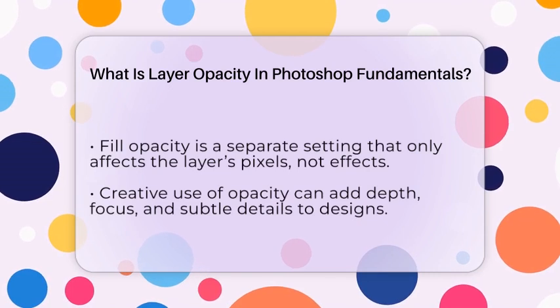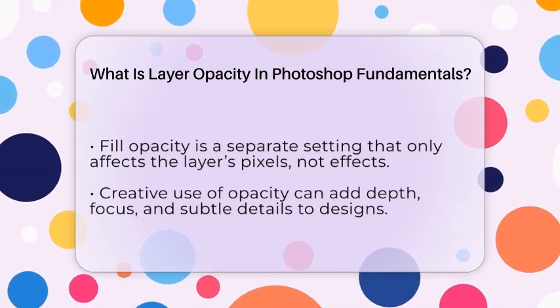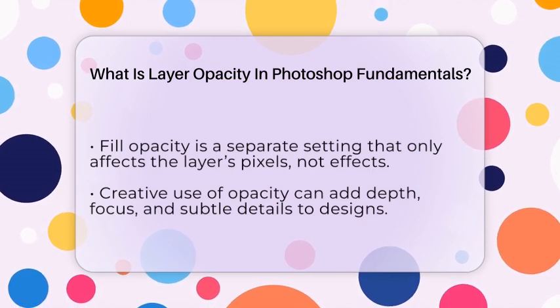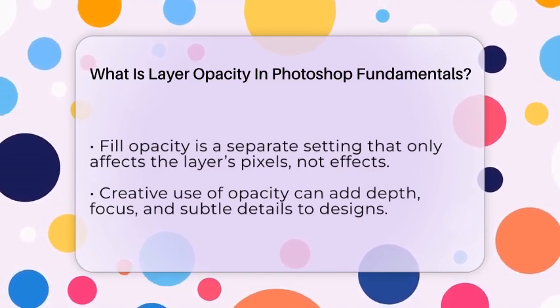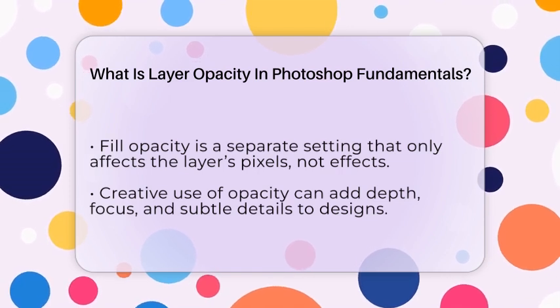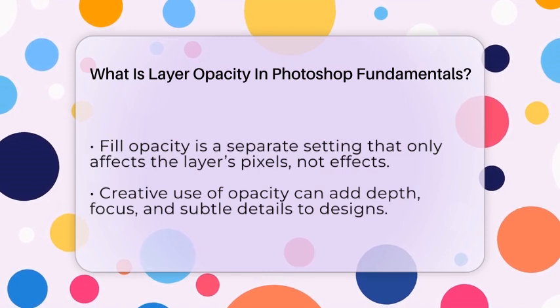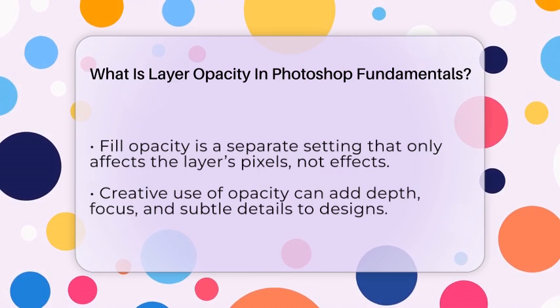It's important to know that layer opacity affects everything on that layer, including any styles like shadows or glows. But there's also a feature called fill opacity, which only affects the actual pixels or shapes, leaving effects fully visible. This is handy when you want to make the content less visible but keep effects like shadows or strokes intact.